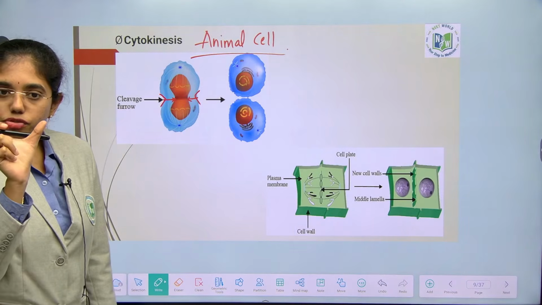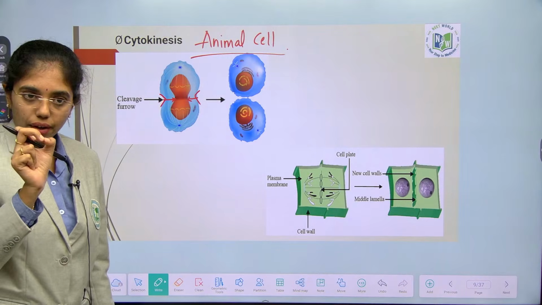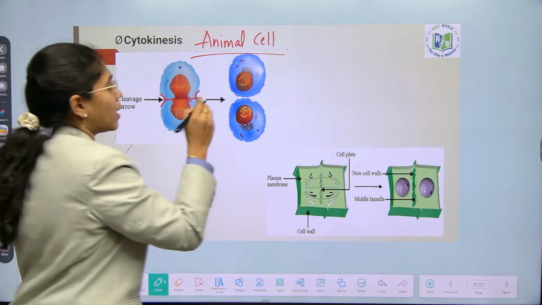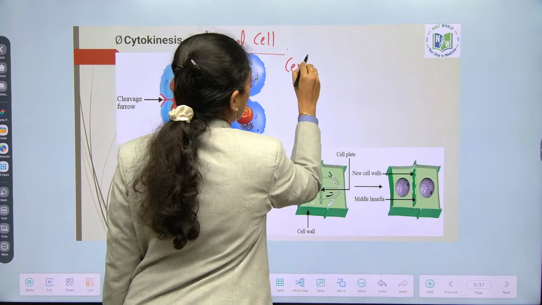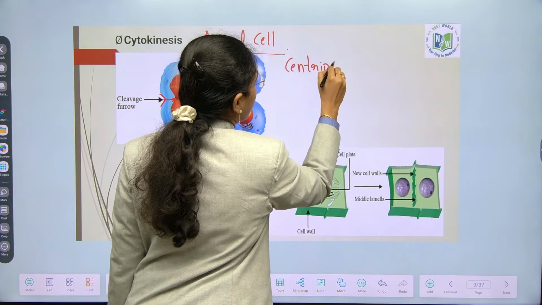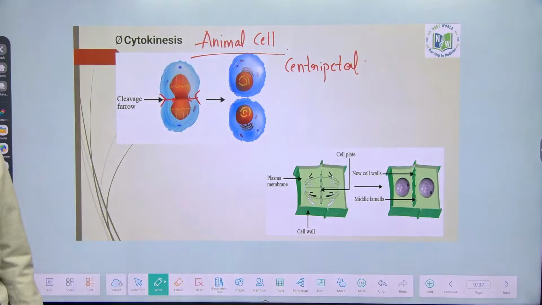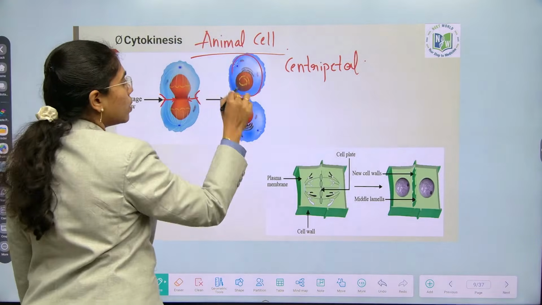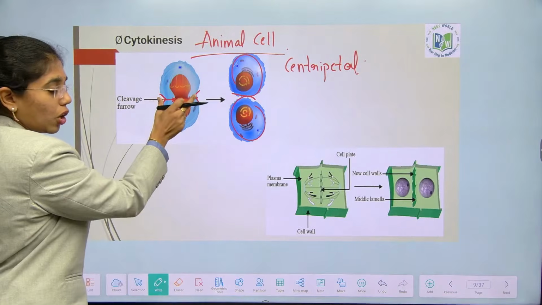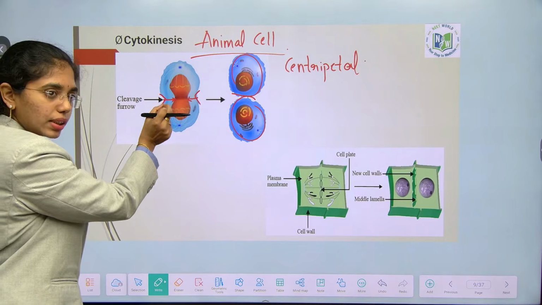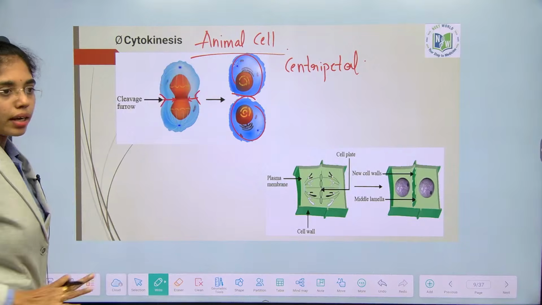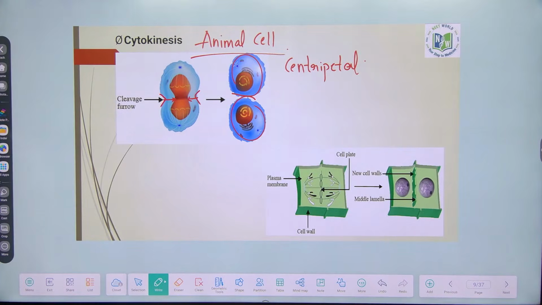As it is from the periphery to the center, the mode of cell division is addressed as centripetal. The furrow is from the periphery and it moves to the center. That is how two cells will be dividing after telophase.